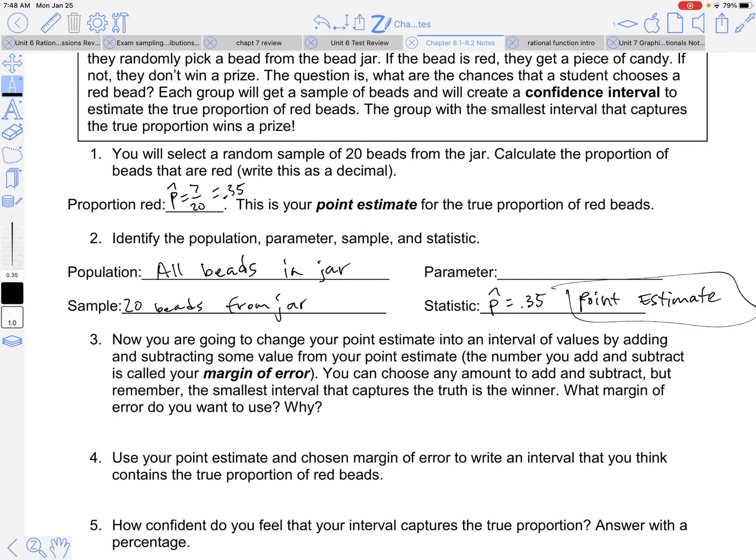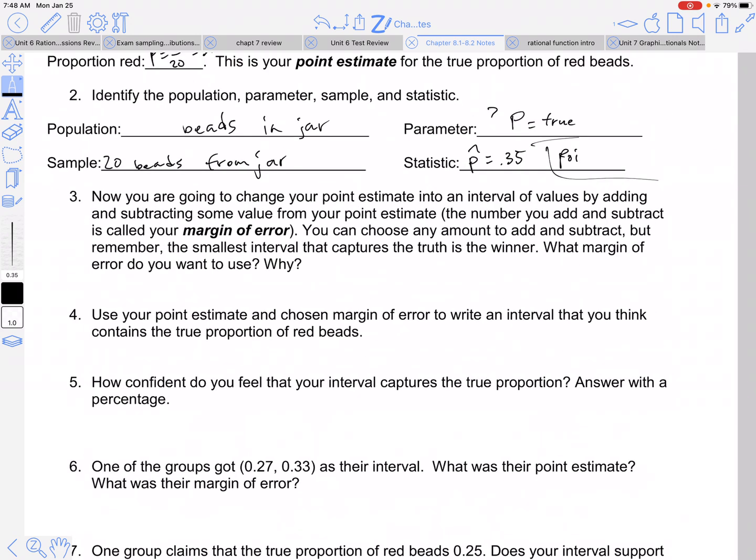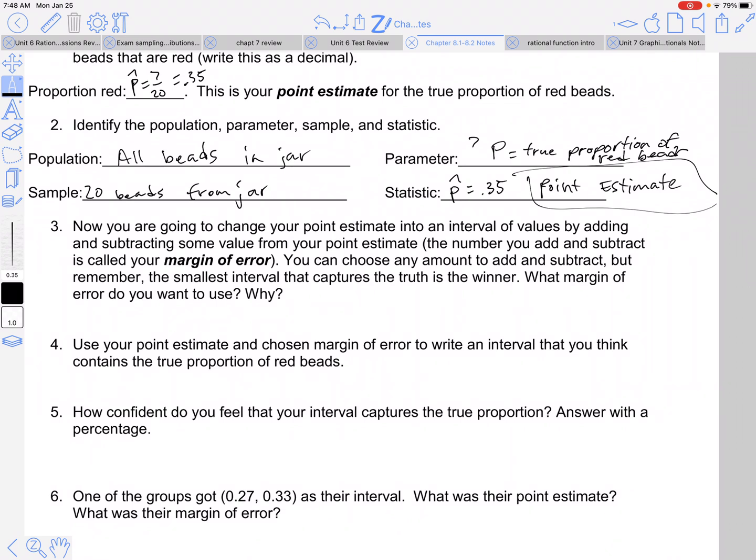And our parameter, who the heck knows, right? So it's the true proportion of red beads. But we don't know. Well, I know, but I'm not telling you, right? Okay, so population parameter, sample statistic. All we have to go on right now is our statistic.